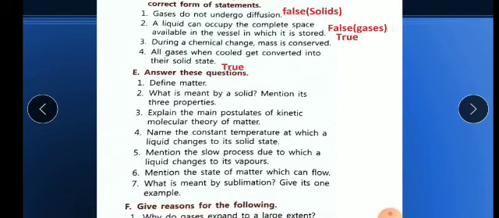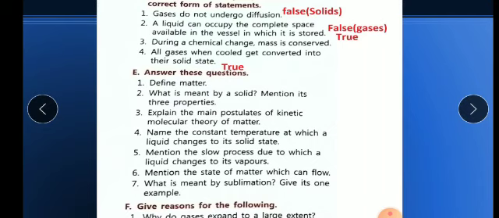Now mention the states of matter which can flow. As we know, liquids can easily flow because their intermolecular force of attraction is lesser than that of solids, and their molecules are loosely packed, so they can easily flow. So just elaborate this answer also.